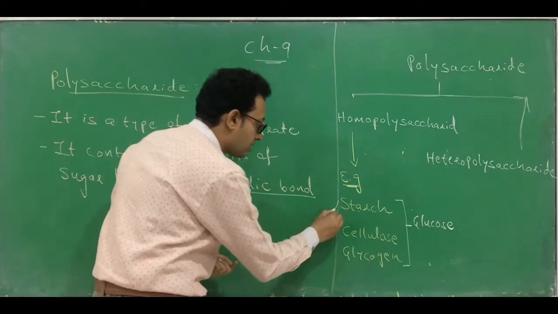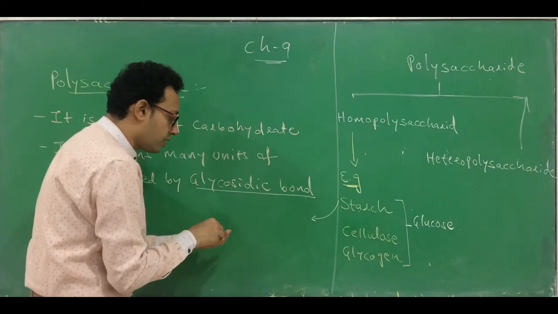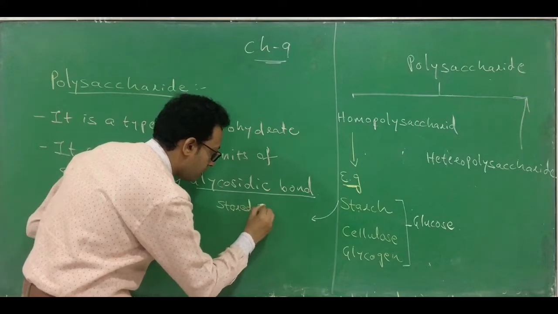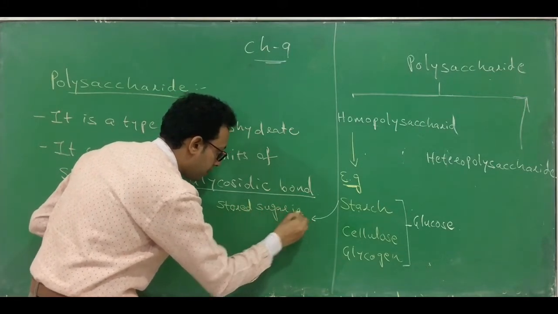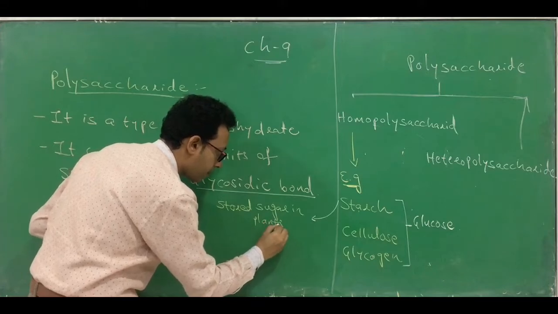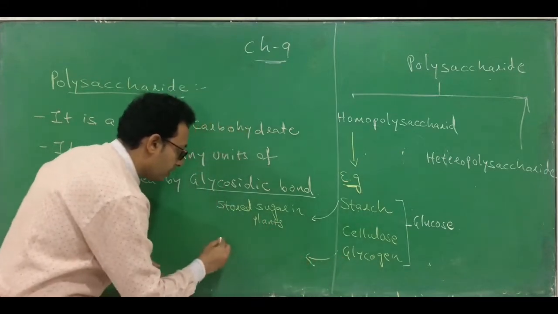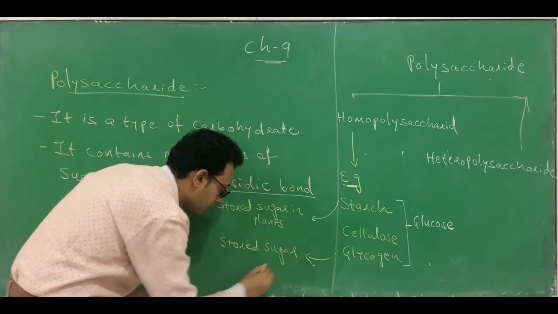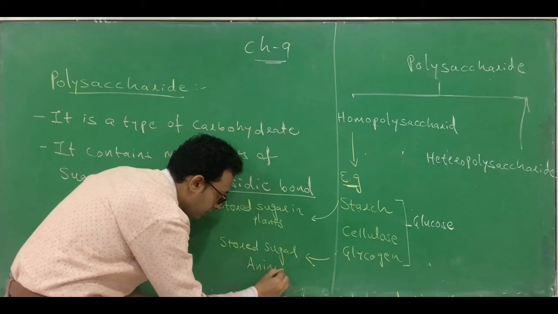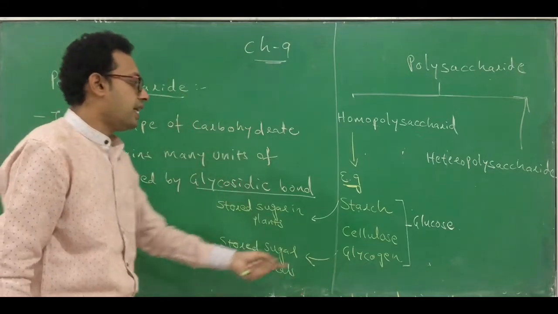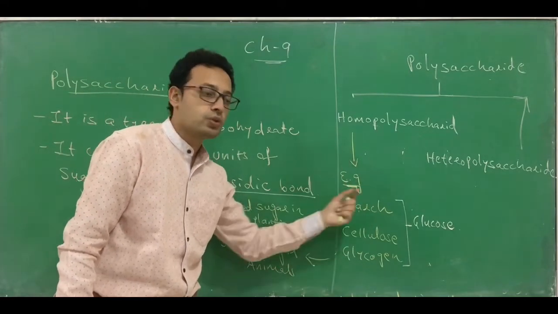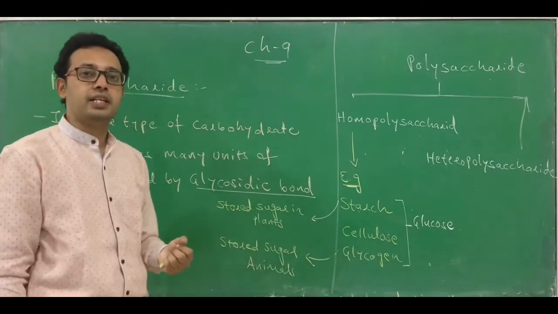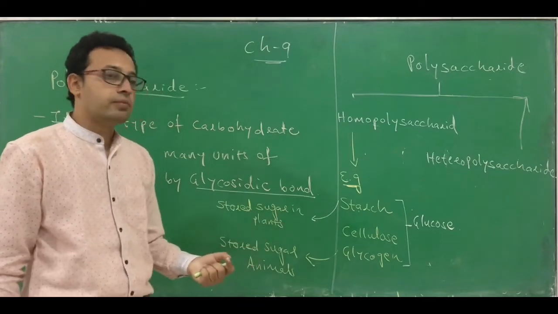Remember, starch is a stored form of sugar in plants. What is starch? It is a stored sugar in plants. And what is glycogen? Glycogen is stored sugar in animals. Clear? So starch is a stored form of sugar in case of a plant, and glycogen is a stored form of sugar in case of an animal. So these are the stored forms.